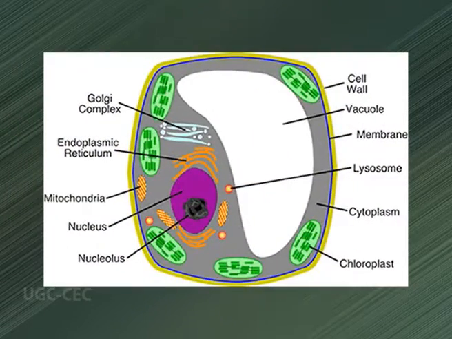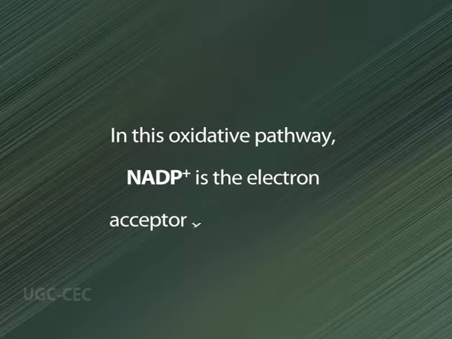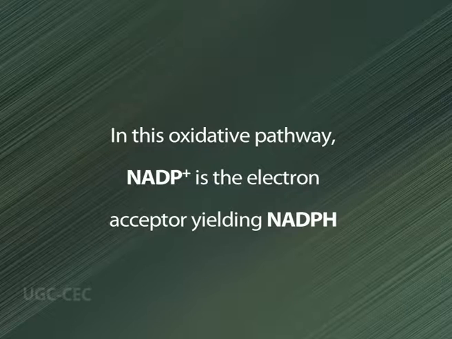Sharing the common metabolites, the oxidative pentose phosphate pathway, also called the hexose monophosphate shunt, can accomplish this task. The reactions are carried out by soluble enzymes present in the cytosol and plastids. In this oxidative pathway, NADP is the electron acceptor, accepting electrons from other substrates, yielding NADPH.